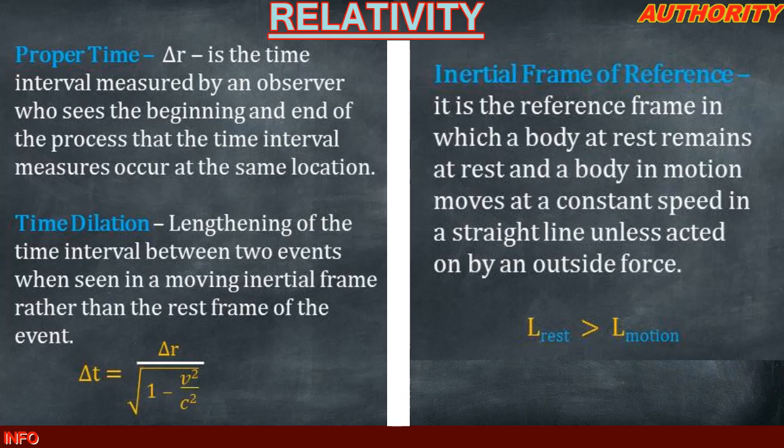Now, what about proper time and time dilation? We say that time in motion is greater than time at rest. Time in motion and time at rest are not going to be the same.